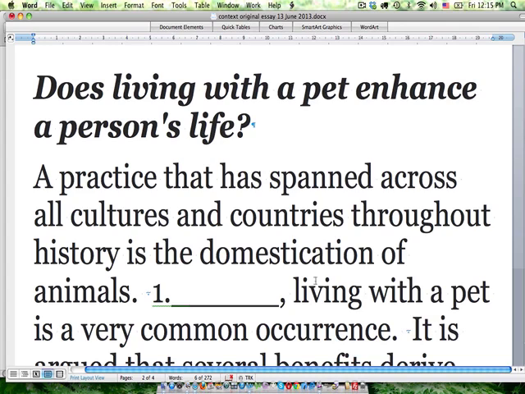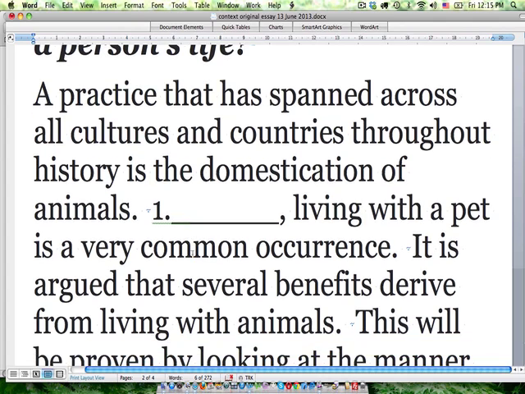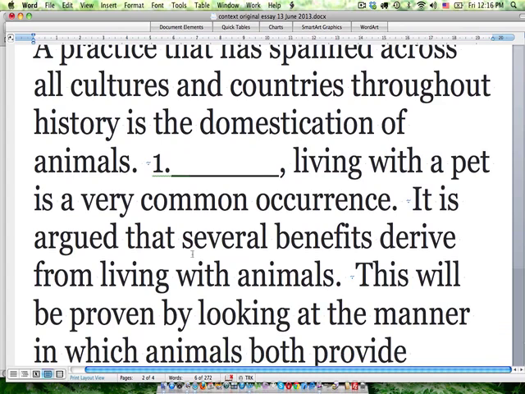an argument essay structure. So from the beginning, the essay reads, a practice that has spanned across all cultures and countries throughout history is the domestication of animals. Okay, then blank, living with a pet is a very common occurrence.